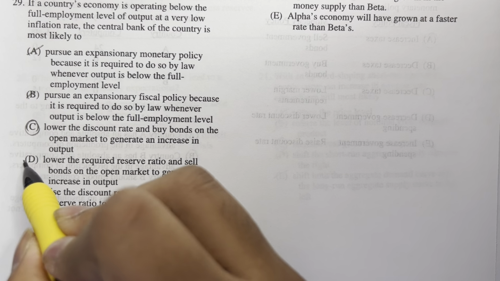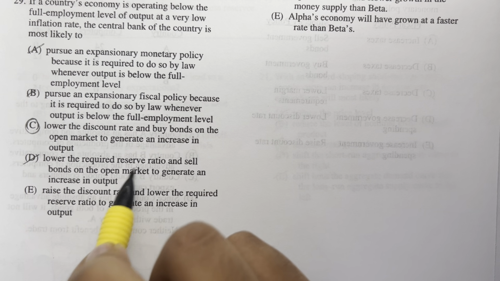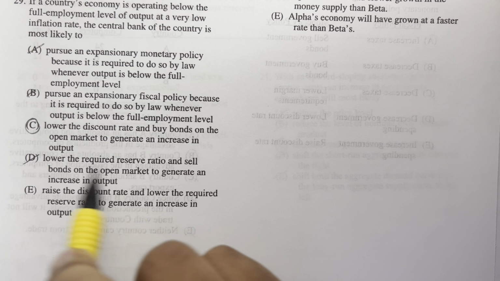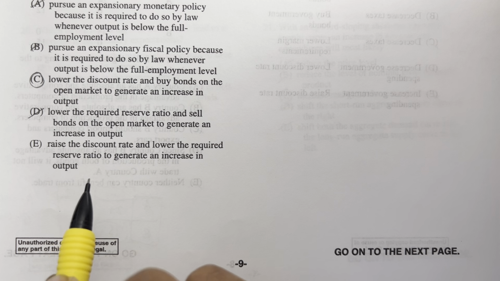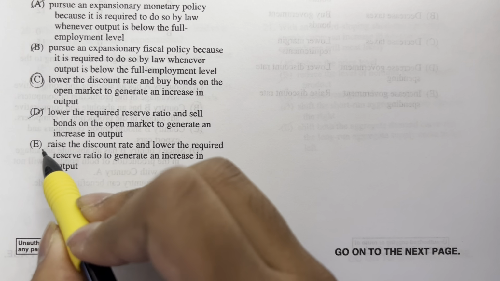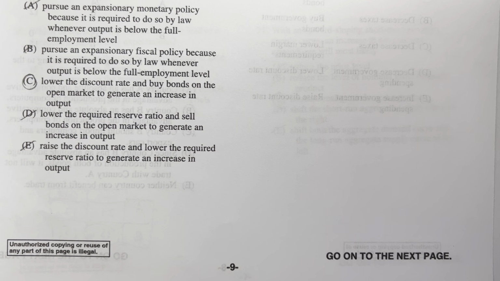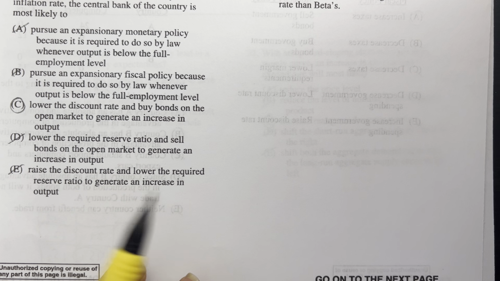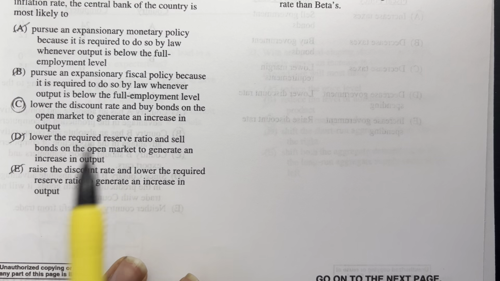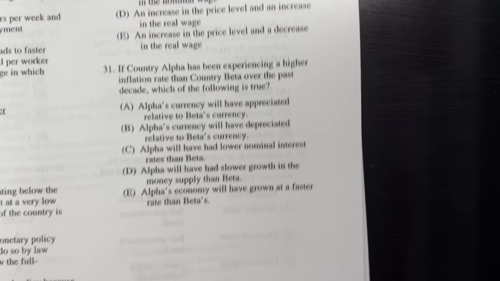Lower the... no, that wouldn't work, because if you sell bonds, that decreases the money supply. So these do just counteract each other. Raise the discount rate. No, that would make it so that there would be less money. So you want more. Yeah. Lower the reserve ratio. That would actually work, because if you lower the reserve ratio, more money supply. But the other stuff can interfere with each other.